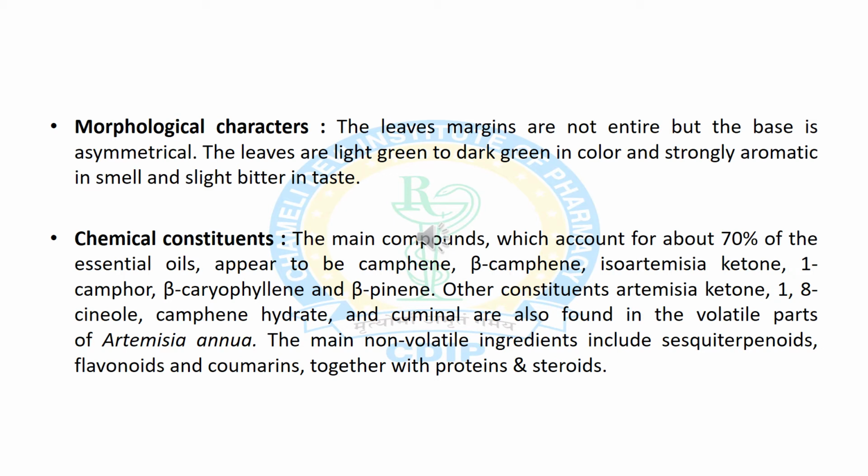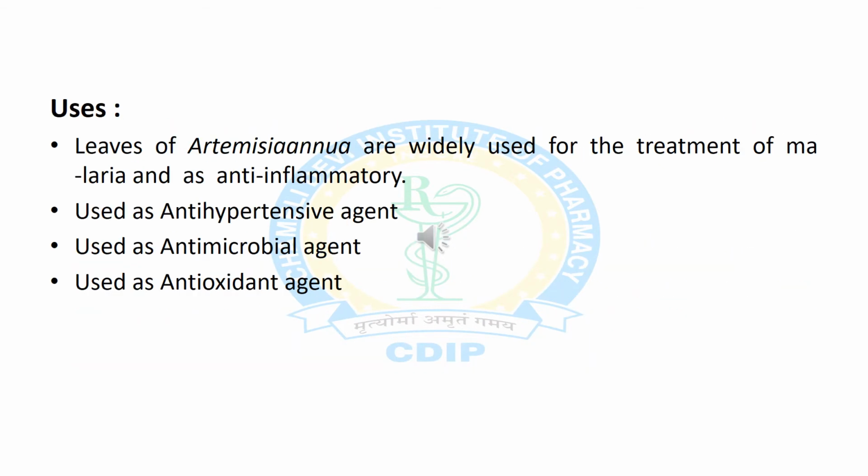Now we will discuss chemical constituents found in Artemisia leaves. The major constituents are essential or volatile oils like camphene, beta-camphene, isoartemisia ketone, camphor, beta-caryophyllene and beta-pinene, and other non-volatile ingredients are sesquiterpenes, flavonoids, coumarin, proteins and steroids.